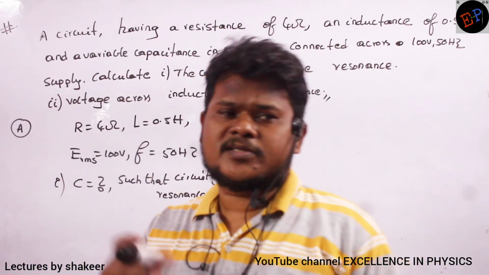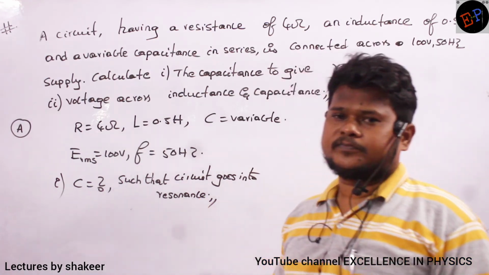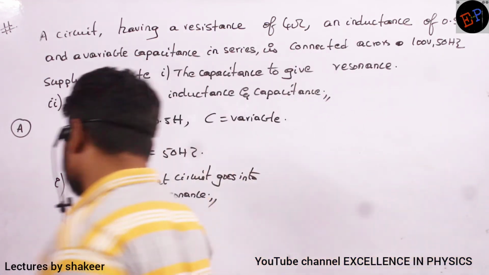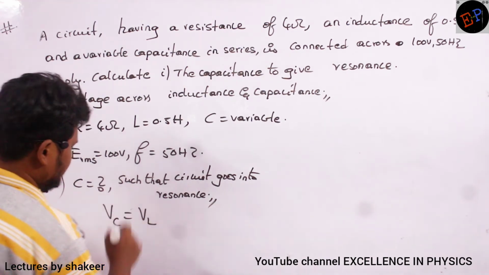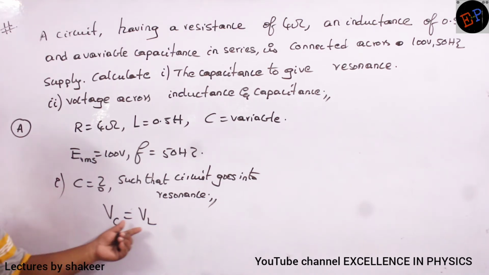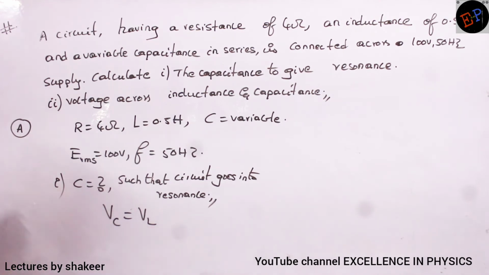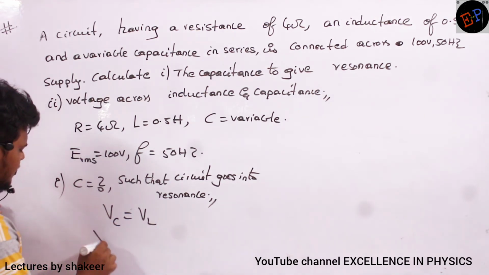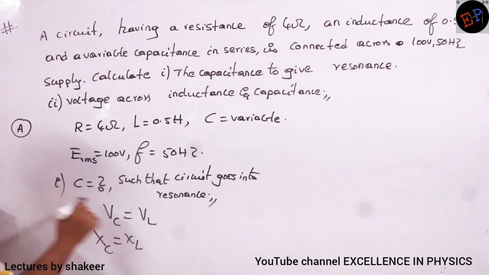Condition of resonance: VC is equal to VL. Potential drop across the capacitor and potential drop across the inductor, if they are equal, then the circuit enters into resonance. And when VC and VL are equal, definitely XC and XL also will be equal. So this is the condition of resonance.